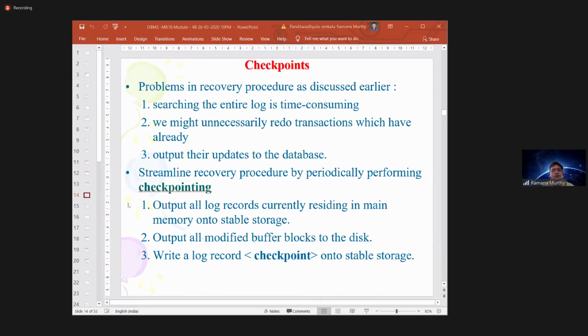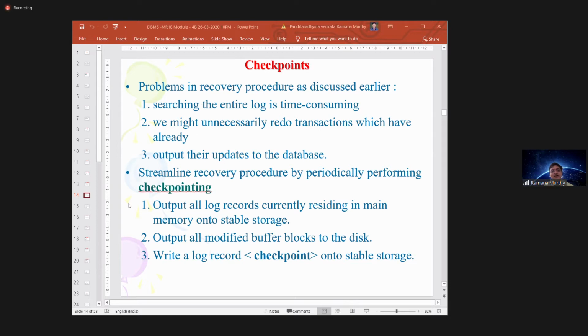Okay, and searching the entire log is time consuming. We identified this in time complexity as part of the data structures. If the number of elements in the file is more and more, then you need more and more time for search, whether you are using sequential search or binary search. Log n or O(log n) or O(n), it depends on n. You have to restrict the n. Clear?